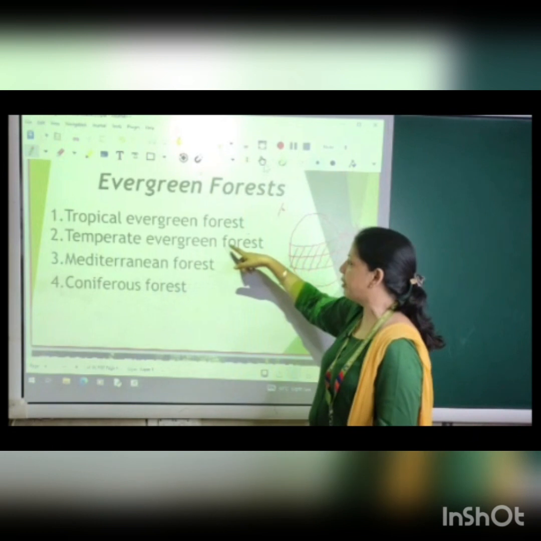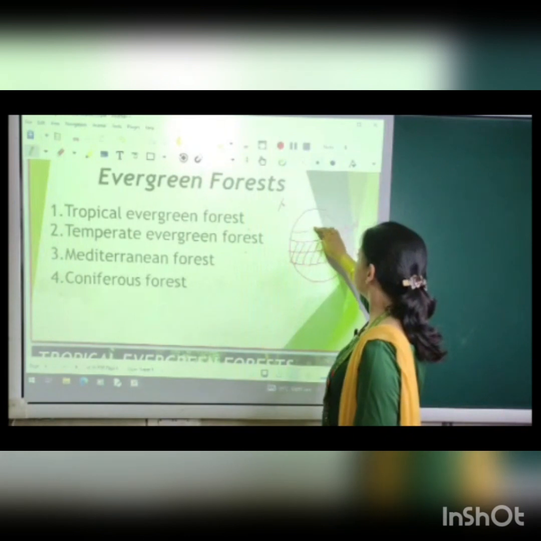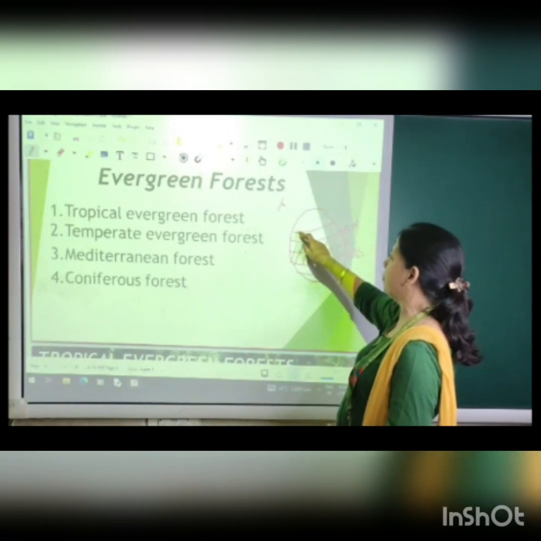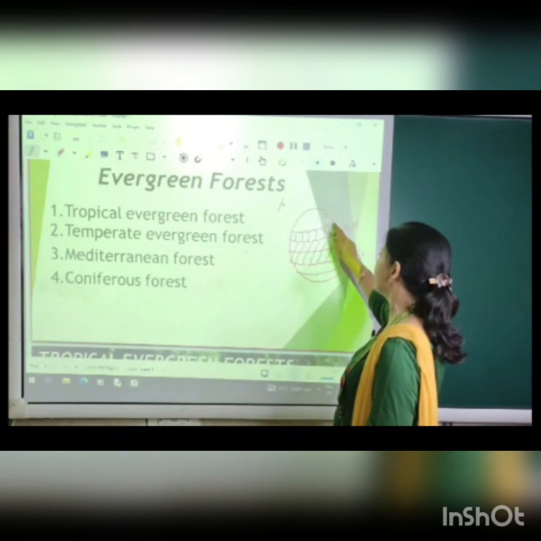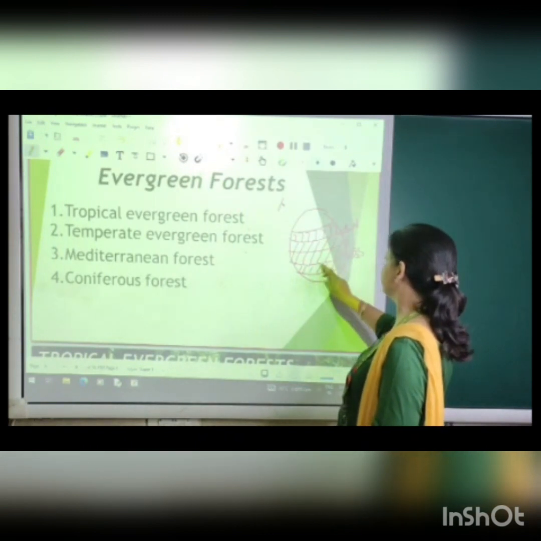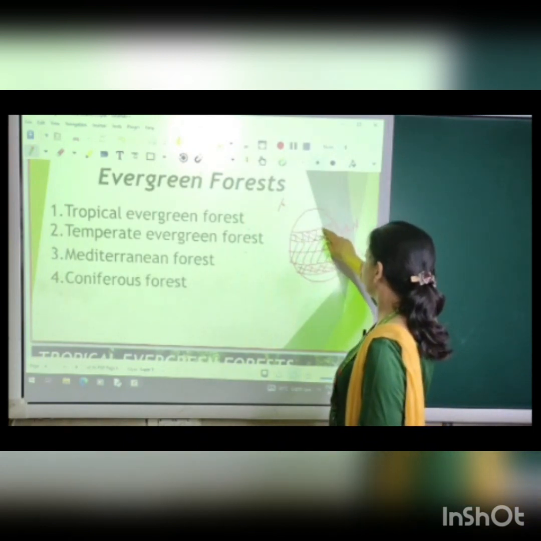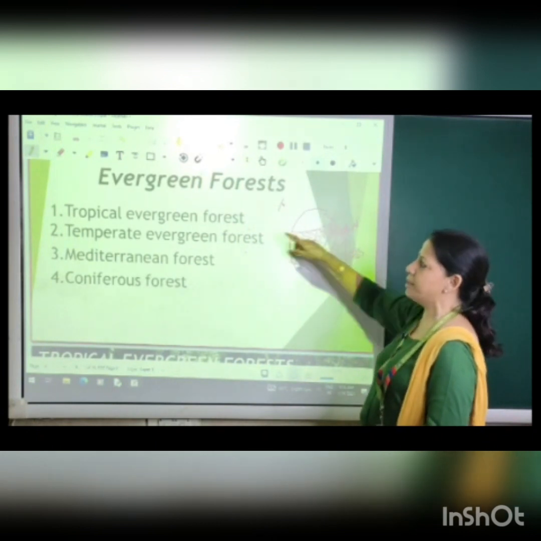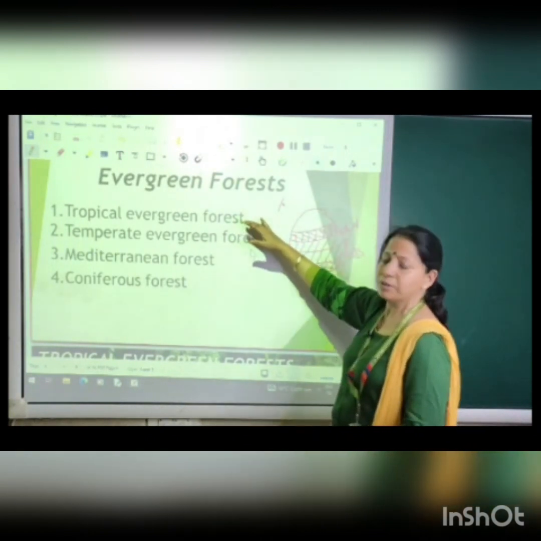Then come to the temperate evergreen forest. This is the temperate region. As we move away from the equator, the places get cold. If you just see this temperate region, I am just shading it in the opposite direction. So the forests which are present in these 2 regions are the temperate evergreen forests. Just keep in mind the regions in which they occur.